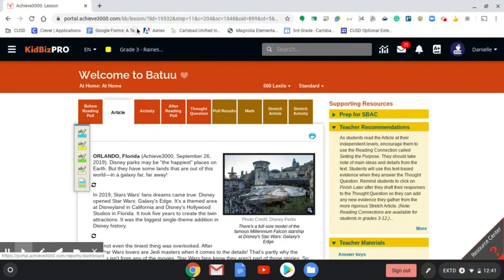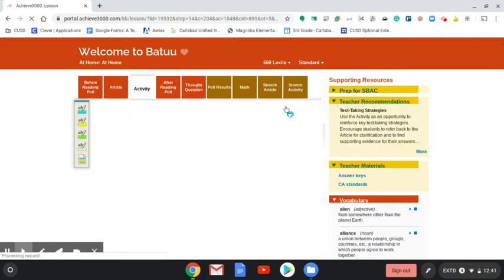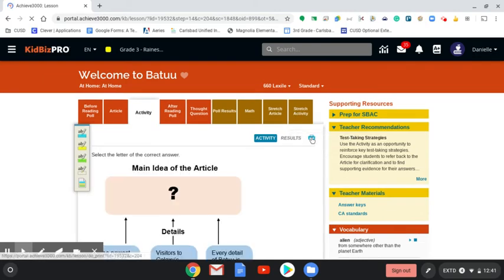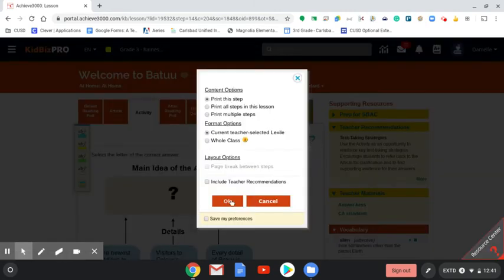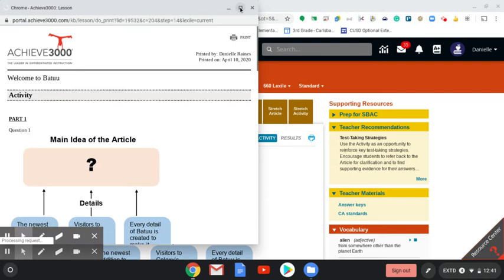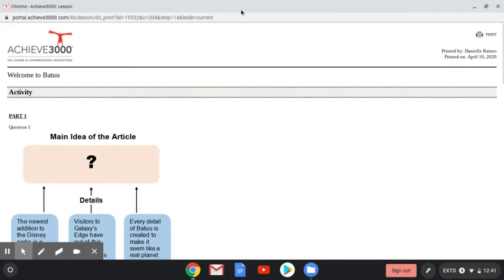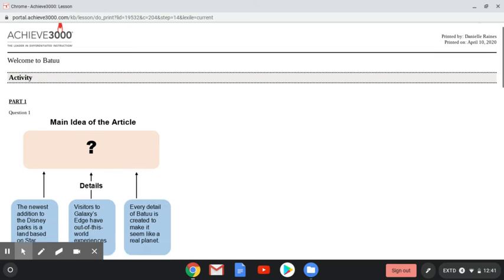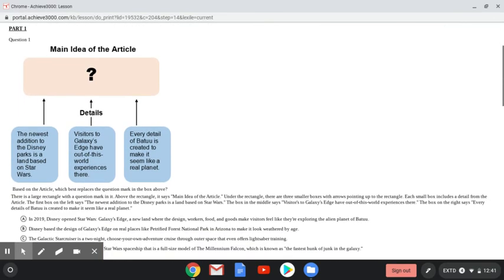Before I read this, I'm actually going to jump over to the activity. I'm going to hit the print button and then OK. I can even hit this button here to make it larger. And I'm going to preview what the questions are so I have them in the back of my mind while I'm reading the article. The first question is asking about the main idea.